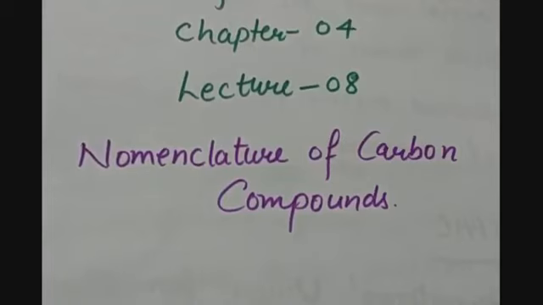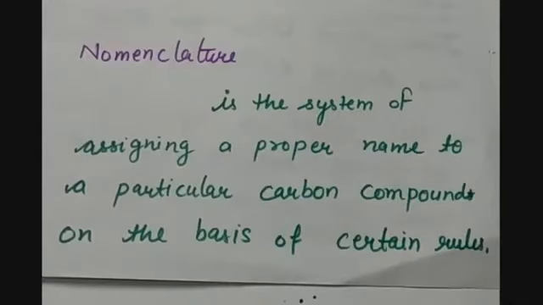This is a very important topic, and only because we have to do the nomenclature of the organic compounds, we were doing the homologous series, cyclic compounds, saturated and unsaturated compounds, and all these small topics we have done because we have to do the naming of the carbon compounds. So if we are prepared with the basics, it will be easy for us to name a carbon compound. So, let us begin with our topic, nomenclature.